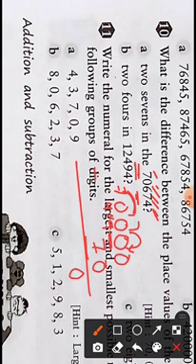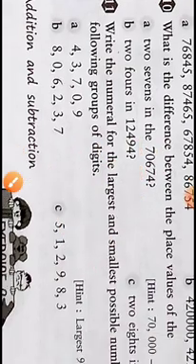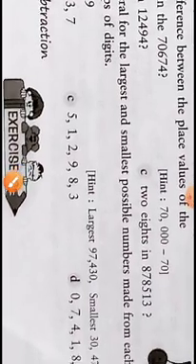So 10 minus 7 will give you 3, and we know that here it is 9, so we write 9. Again we write 9. And this number is changed to 6 because we carried 1 from here. So the new number that you get after subtracting the place values of the two sevens will be 69,930. So you have understood how to do it. You can try the others as well.